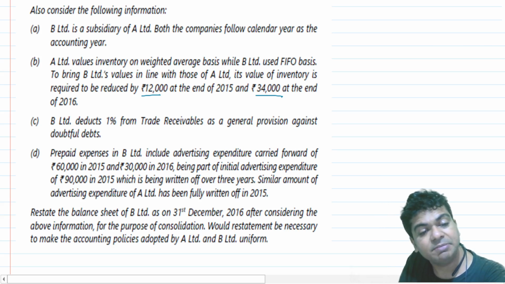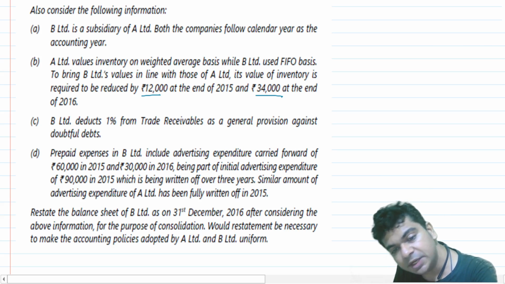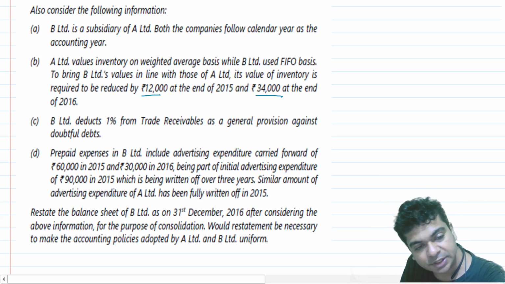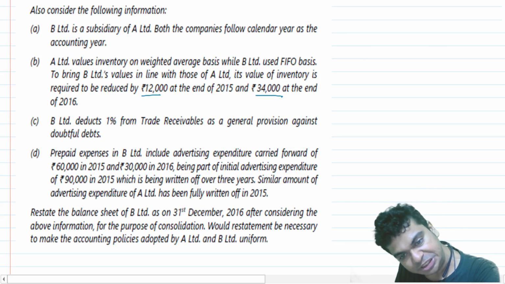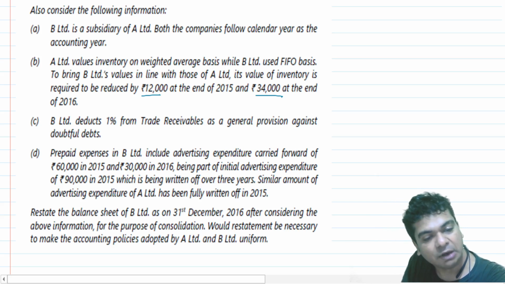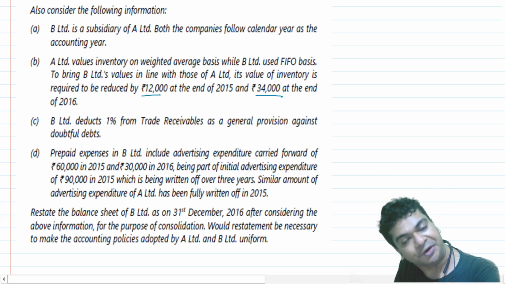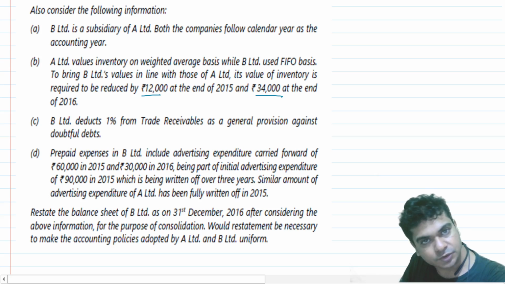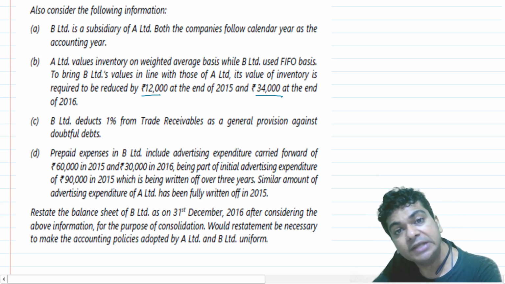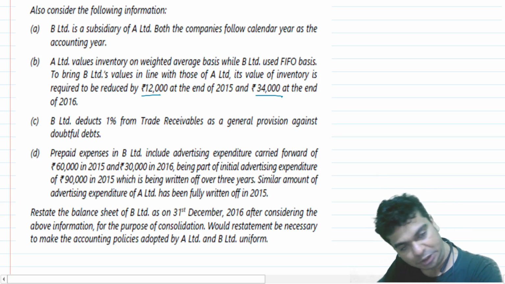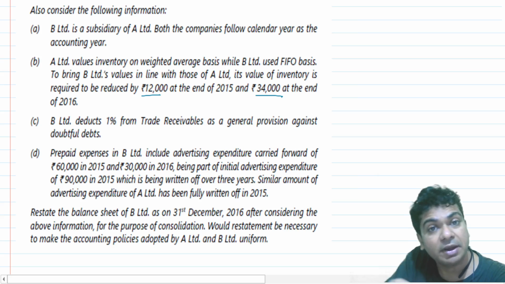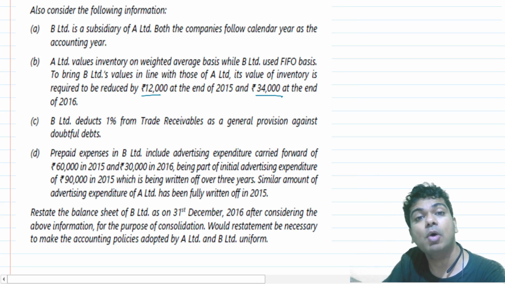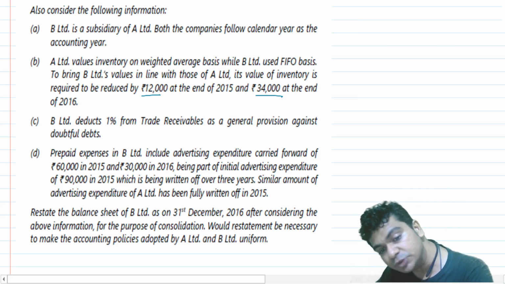prepaid expenses in B Limited include advertising expenditure carried forward of 60,000 in 2015, 30,000 in 2016, being part of initial advertising expenditure of 90,000 in 2015, which has been written off over the period of 3 years. So you are following the policy of deferred revenue expenditure. Total expenditure incurred by you was 90,000. 90,000 divided by 3. Every year you are debiting your P&L by 30,000 rupees.